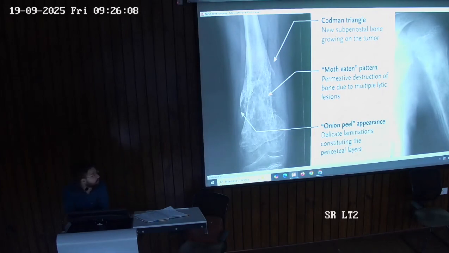In these cases, a moth-eaten appearance pattern is seen, in which there is permeative destruction of the bone due to multiple lytic lesions. Here you can see an onion peel appearance, in which laminations of the periosteal layers are seen. You can see over here and this.